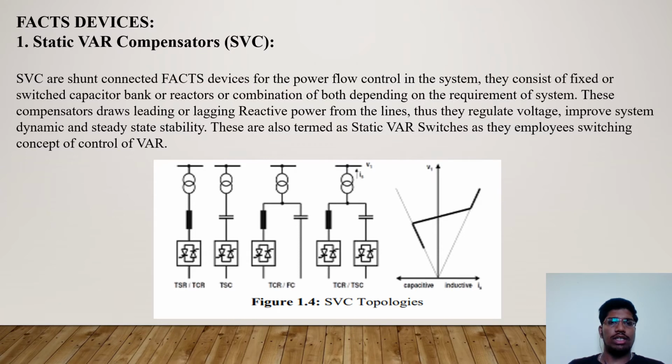SVCs are shunt compensator FACTS devices for power flow control in the system. They consist of fixed or switched capacitor banks or reactors, or a combination of both, depending on the requirement of the system. These compensators draw leading or lagging reactive power from the lines. Thus, they regulate voltage and improve the system's dynamic and steady state stability. They are also termed static VAR switches as they employ the switching concept for control of VAR. SVC topologies and the step-by-step procedure are shown in the figure.